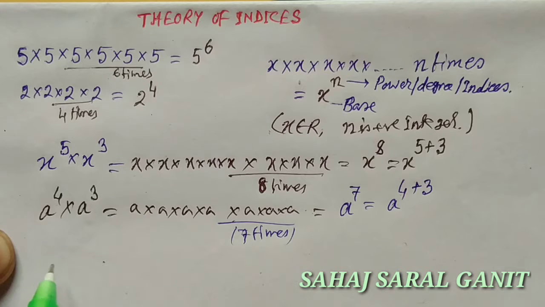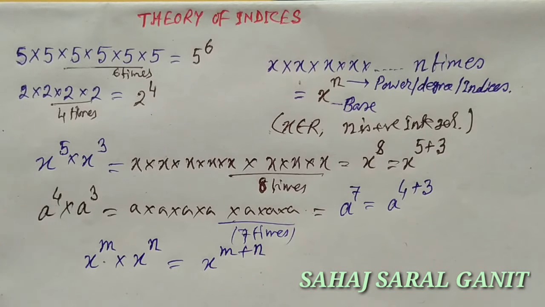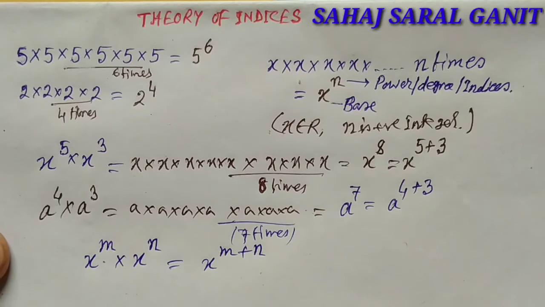So if we take x to the power m into x to the power n, from this we prove that it is x to the power m plus n,